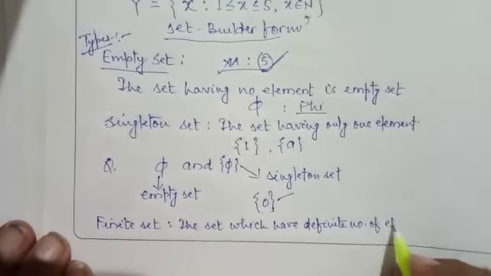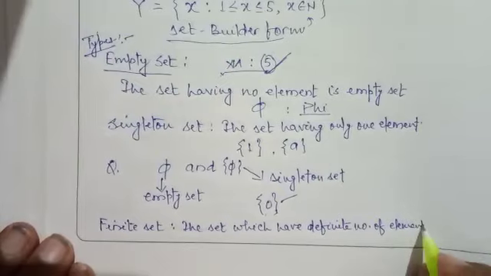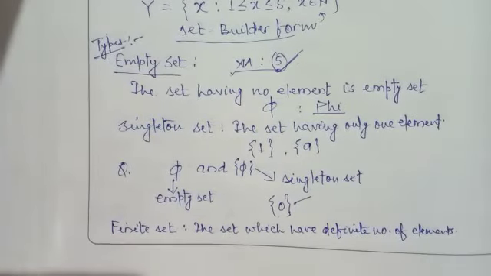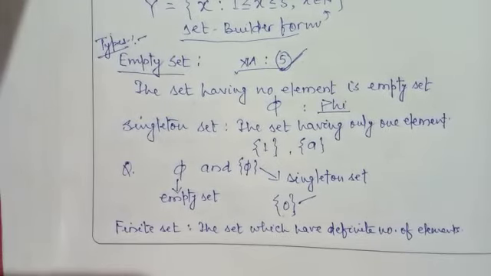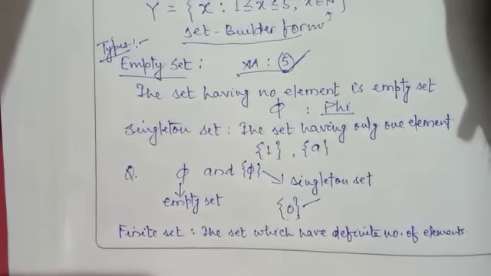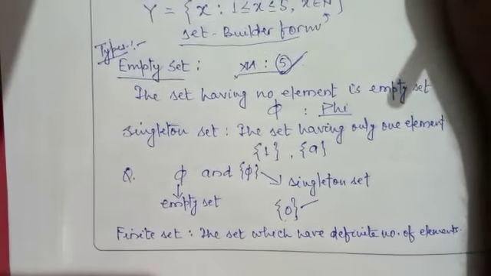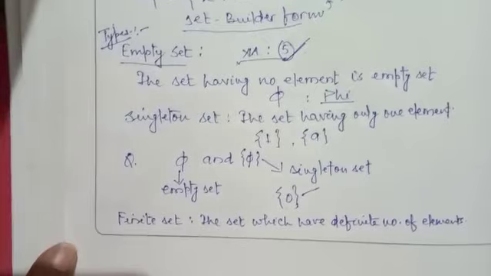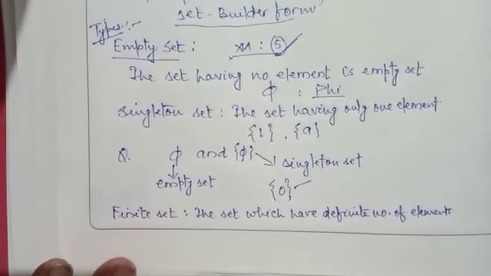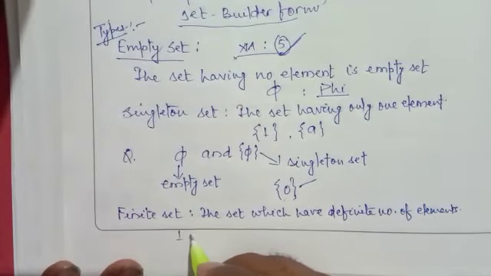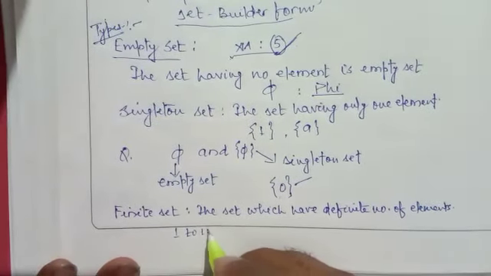But what is the meaning of definite number? Definite numbers, we often say that countable numbers are definite numbers. See here, one more term that does not belong to the book, I would like to explain to you. Suppose I ask you to count from 1 to 100. You count it immediately.